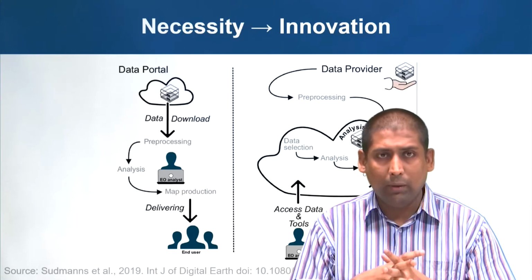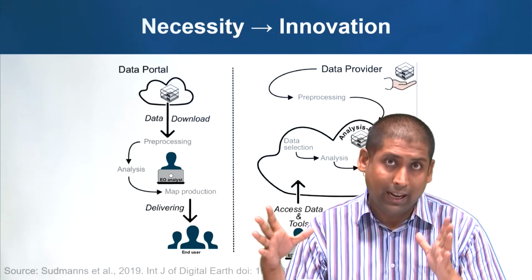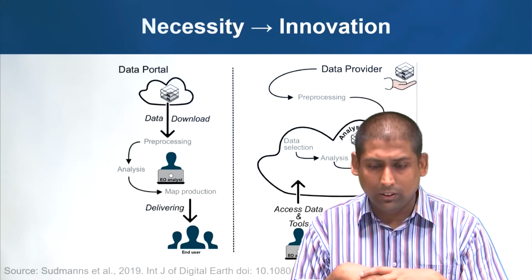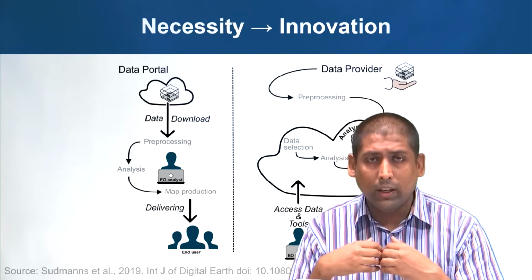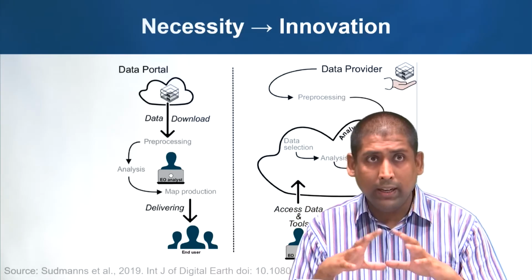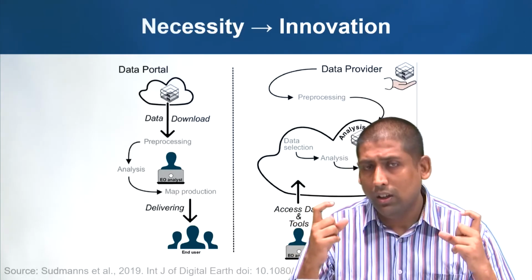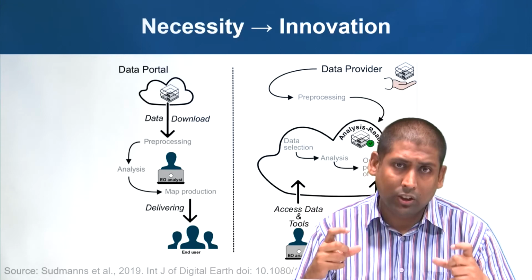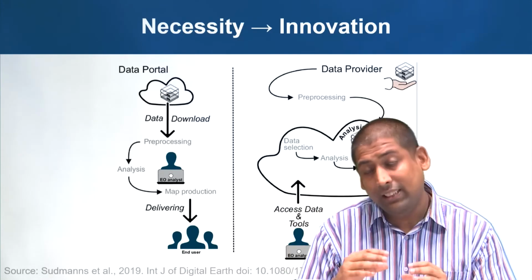But now what is happening is we have moved to a newer way of delivering and accessing data, which is that the data provider, the people who are collecting the data, are pre-processing it, and they are making it analysis ready. That is the keyword which is hot these days in the Earth observation domain. We are talking about ARD, that is analysis ready data.